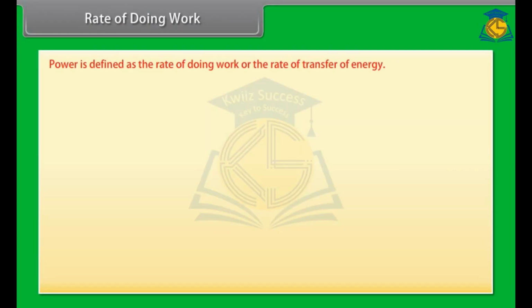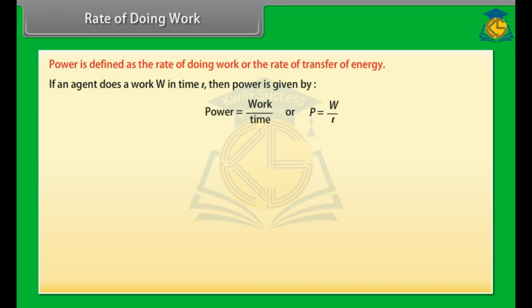So, power is defined as the rate of doing work or the rate of transfer of energy. If an agent does a work W in time t, then power is given by power is equal to work upon time, or P is equal to W upon t. The unit of power is watt, having the symbol W.